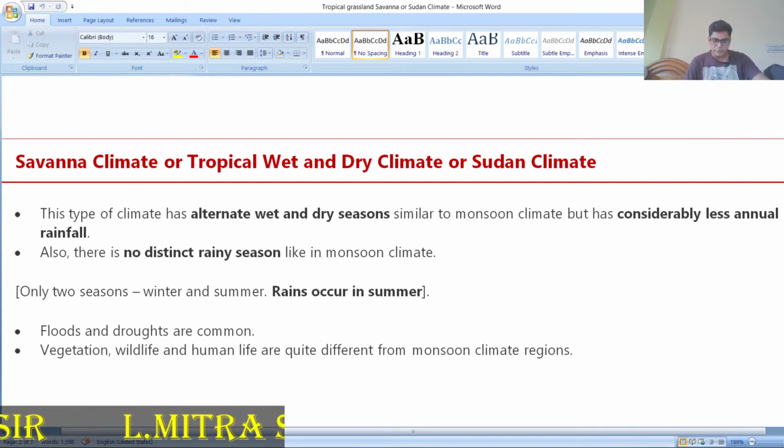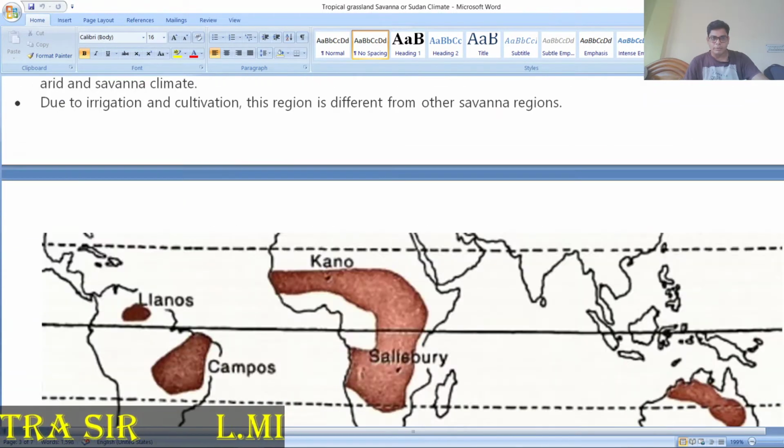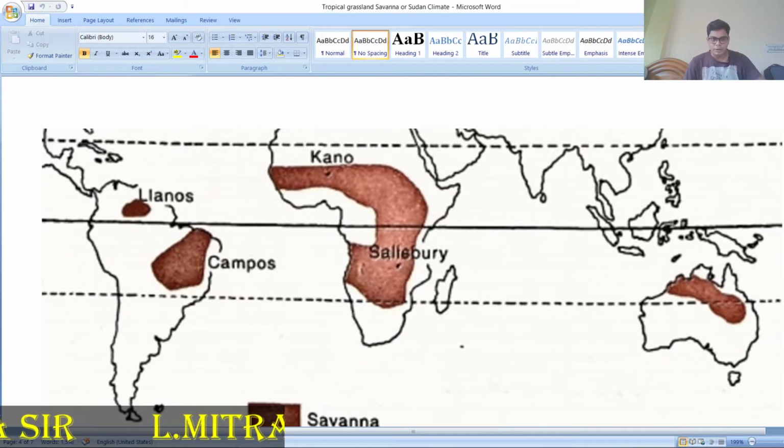First is South America. Okay, if you see the map, you can see South America has savanna type of climate: the Brazilian highlands, Bolivia, Paraguay, Argentina. There we can easily find this area. Okay, you can find it over here.